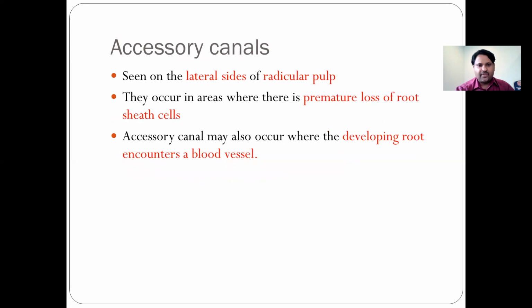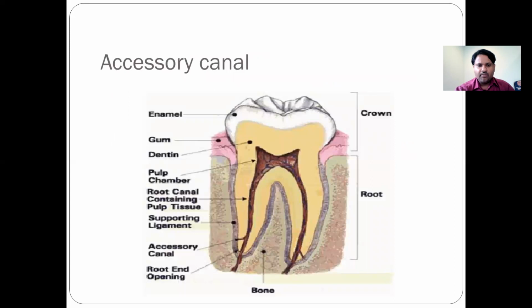And you also have the accessory canals. The accessory canals are seen on the lateral sides of the radicular pulp. They could be in areas where there's a premature loss of the root sheath cells, and accessory canals may also occur where the developing root encounters a blood vessel. In this picture we can see the location of the pulp, which is located in the pulp chamber, surrounded by dentine. You can see the accessory canals or the lateral canals on the side.